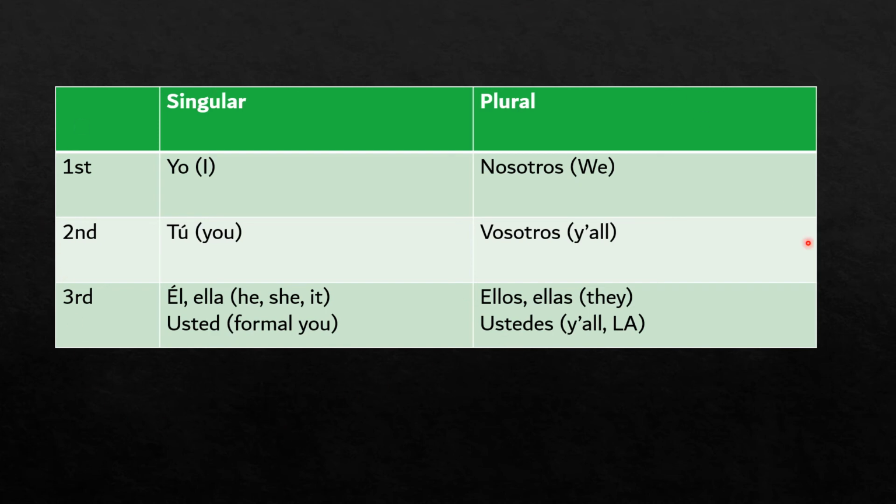Make sure you have this in your notes. I believe it's already written in there for you. If it's not, then go ahead and add anything you're missing. But one more time, first person, second person, third person. First person is me or anything that includes me. So yo, nosotros, I, we.